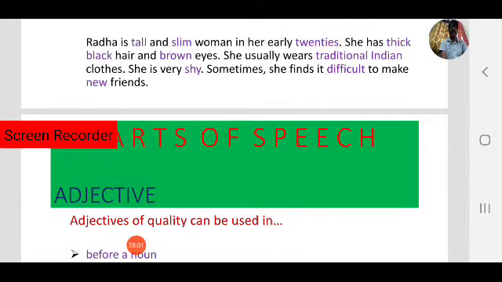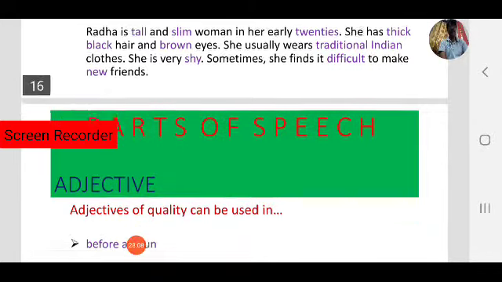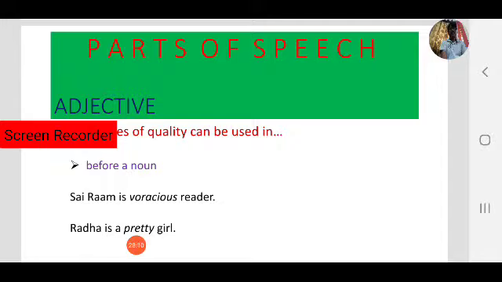So you can identify how adjectives of quality are used before a noun. Sai Ram is a voracious reader. Observe. Sai Ram is a reader. How he reads: a voracious reader. Reader is also a noun. How does he read?